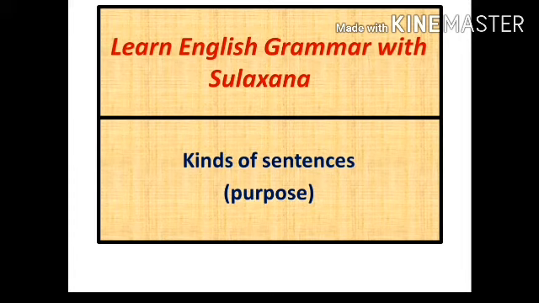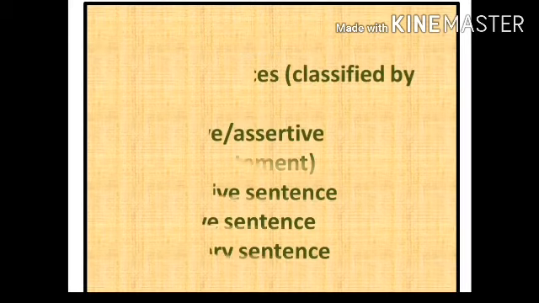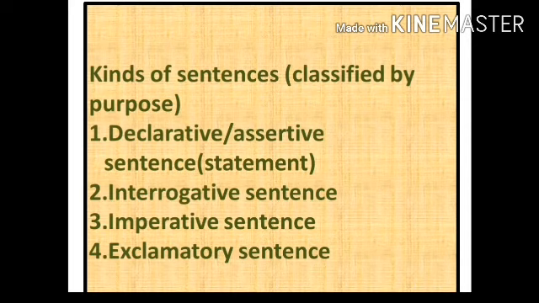So, in the last lecture, we learned kinds of sentence classified by clause. Today, we are going to learn kinds of sentences classified by purpose. This classification of sentence is according to its purpose. So, let's see kinds of sentences. There are four kinds of sentences classified by purpose. So, let's see on your screen.